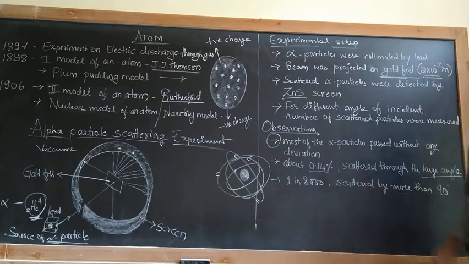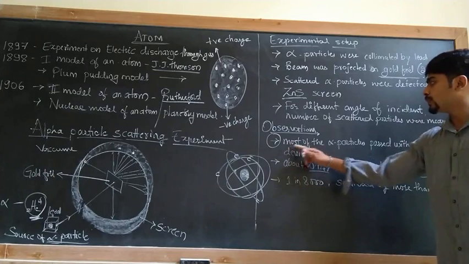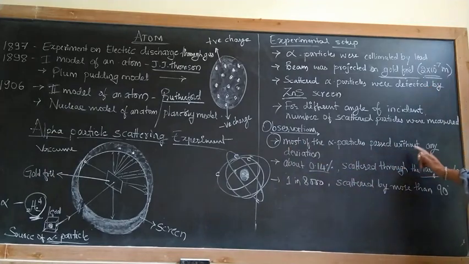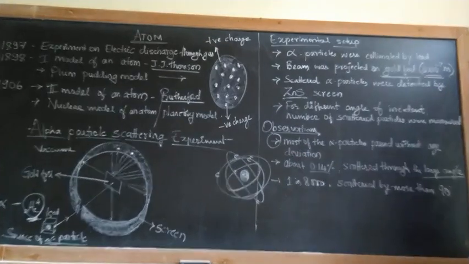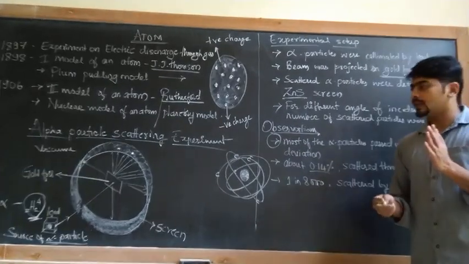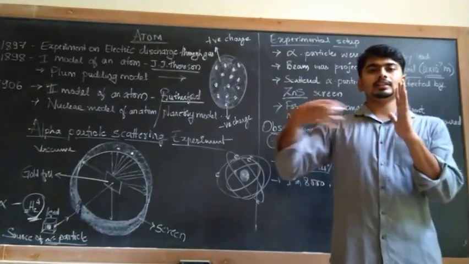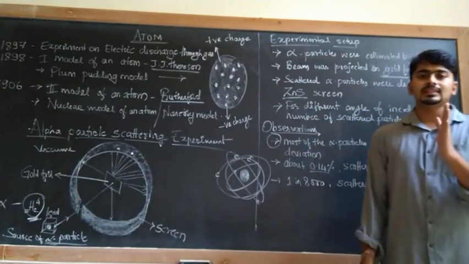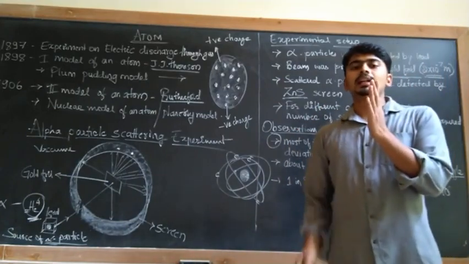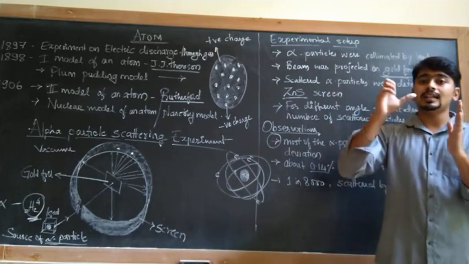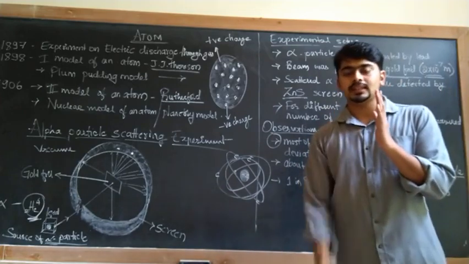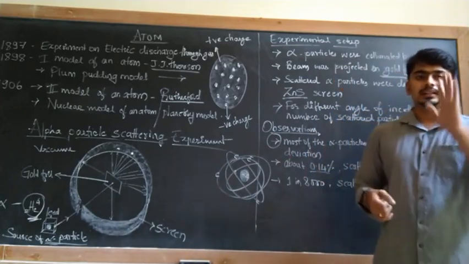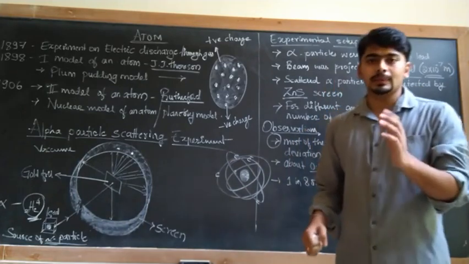Those are listed there. First one is that most of the alpha particles passed without any deviation. The projected alpha particles were passed without any deviation. From this, he gave the idea that the atom consists of a large amount of free space. How did he conclude that? So let us experiment it.